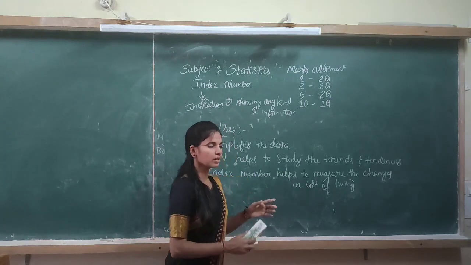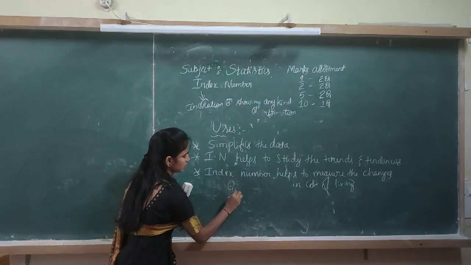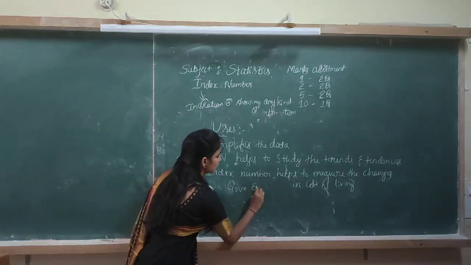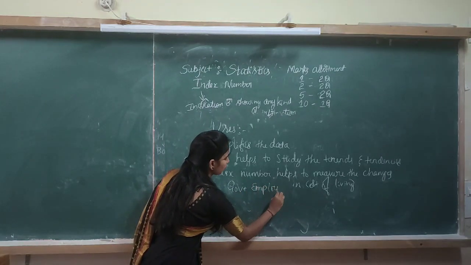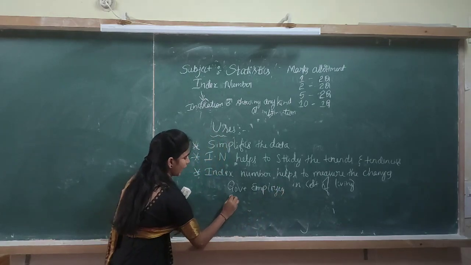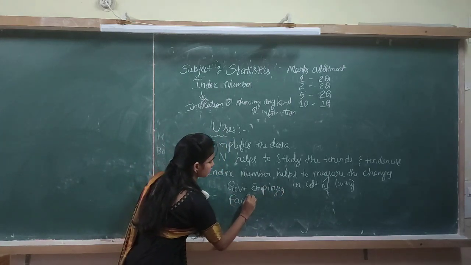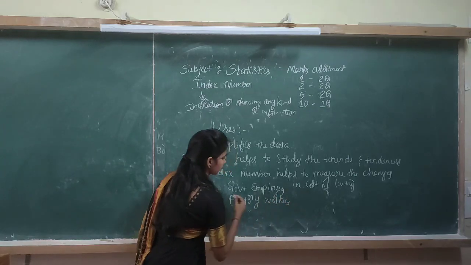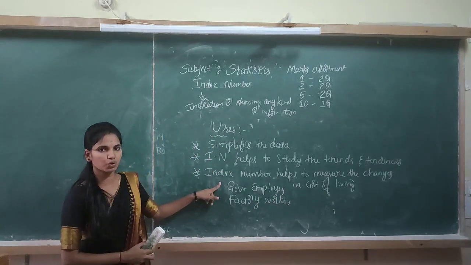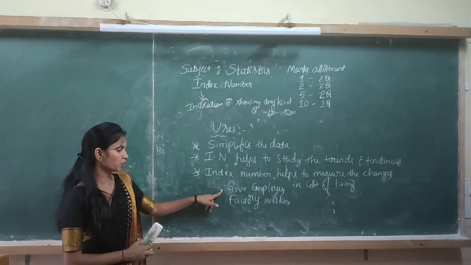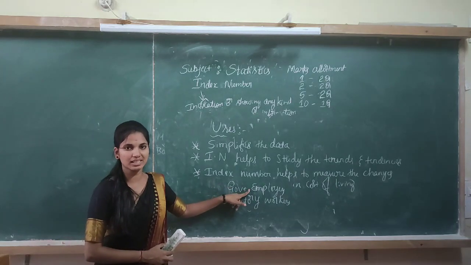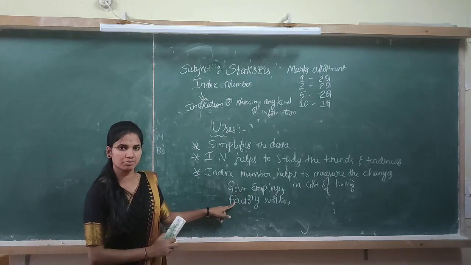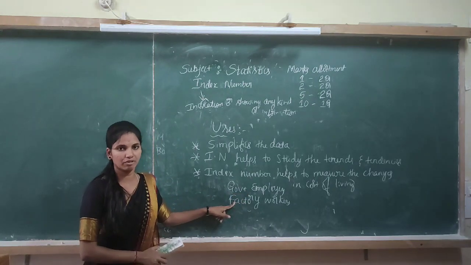For example, here I have given two groups of people, that is government employees and factory workers. The government employees' consumption pattern is different and the factory workers' consumption pattern is also different.